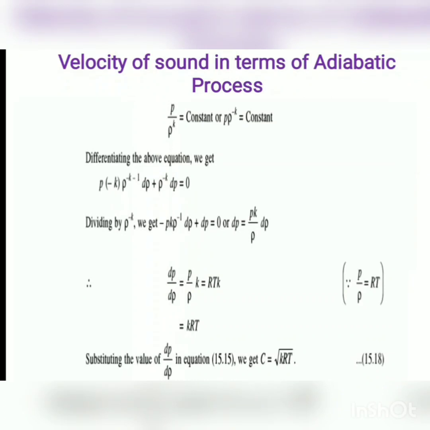A question can be asked in the exam for 7 marks, that is, derive the equation for velocity of sound in terms of adiabatic process, or derive the equation of velocity of sound in terms of bulk modulus. If such a question is asked for 7 marks, then first of all you have to write the theory of velocity of sound wave. Then you have to draw the diagram of propagation of pressure wave and then you have to write the derivation of these equations.